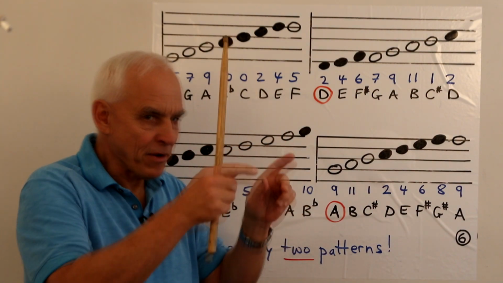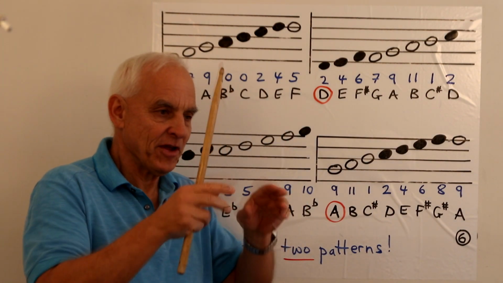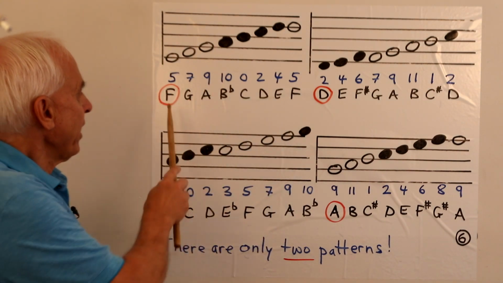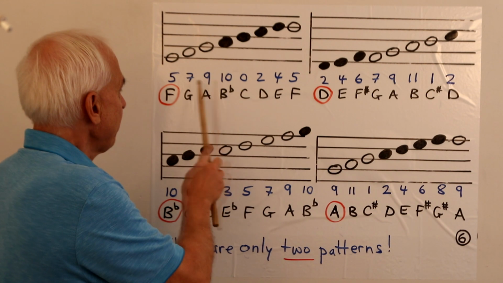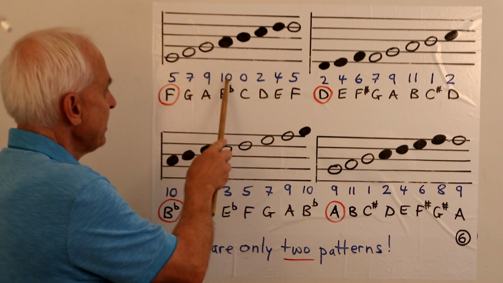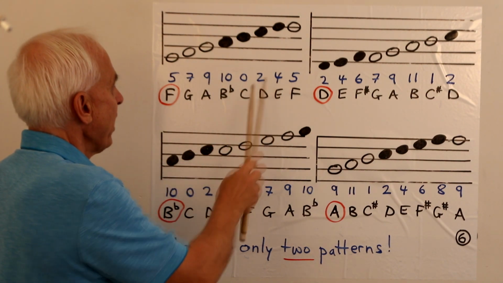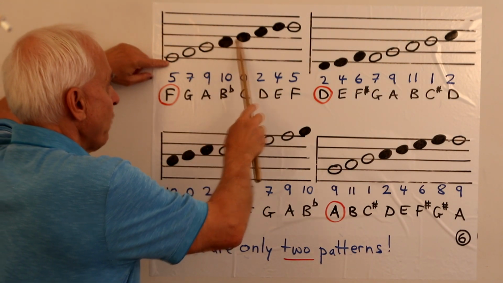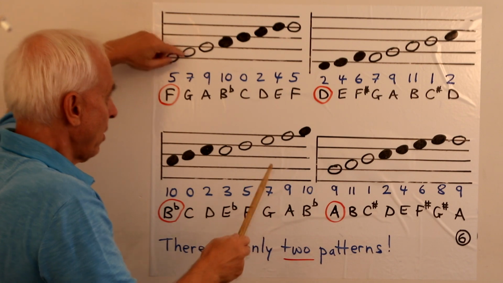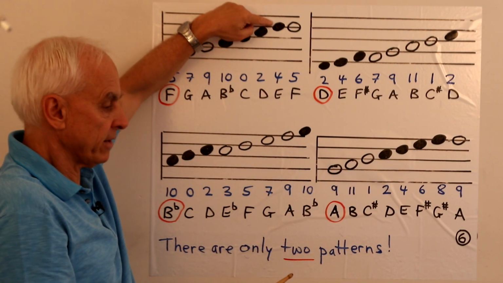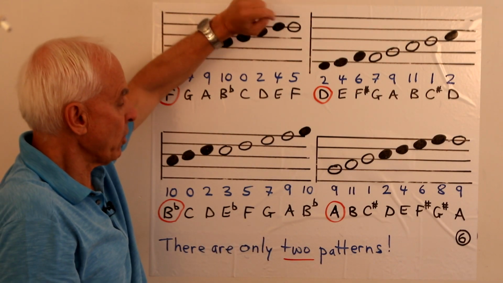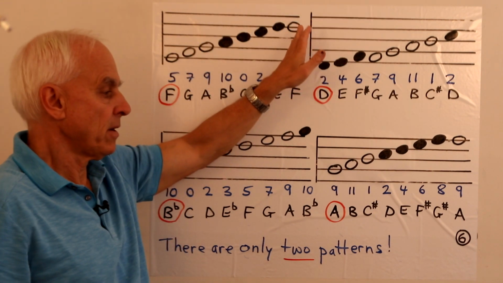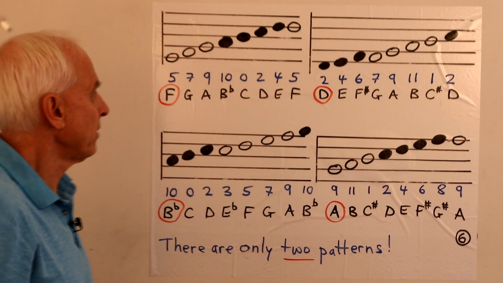I'm going roughly around the circle of fifths, starting with C. On the other side, the F scale: F, G, A, B flat, C, D, E, F, notes 5, 7, 9, then 10, 0, 2, 4, 5. Here they are right here. Three white notes going up, followed by four black notes, all going up by one level each time. And only when we go from the black to the white to start the next scale, or to finish it, we stay on the same level.